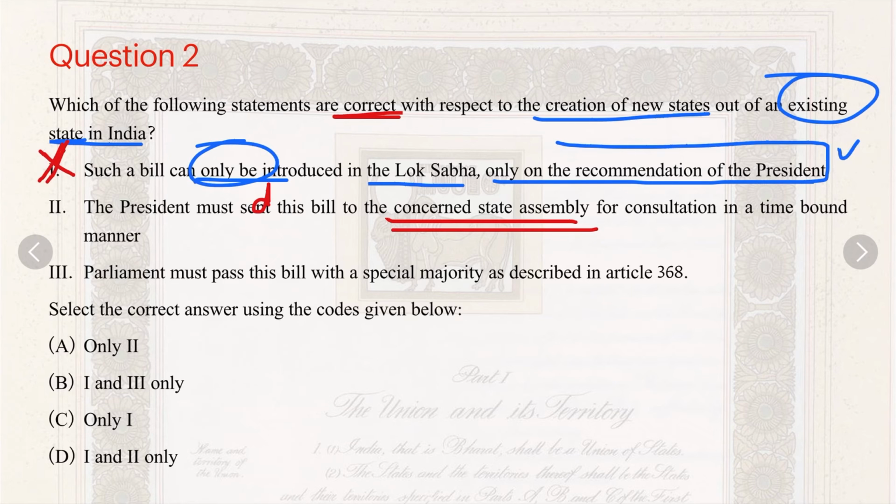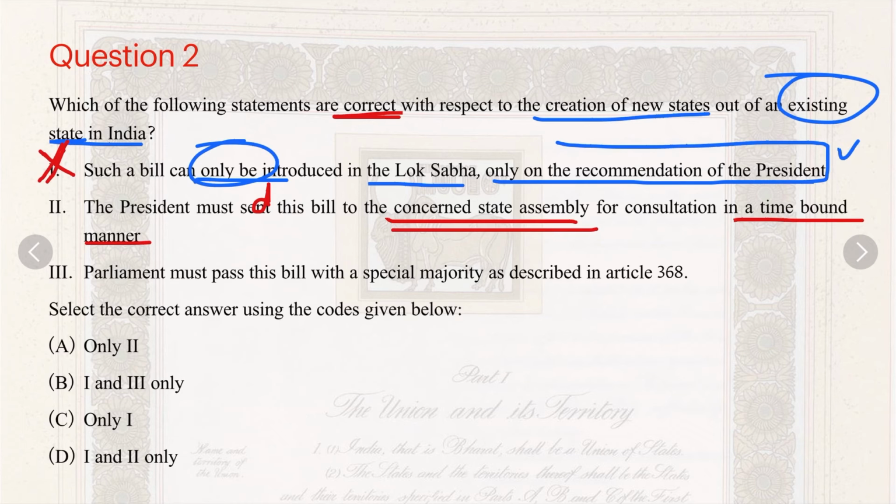Then the bill will go to the Chhattisgarh assembly, and the MLAs will discuss the issue there, whether the Chhattisgarh state should be bifurcated or not. And this consultation is given in a time bound manner. The president first tells the time in which you have to reply back, and it doesn't matter whether the state agrees or disagrees with this decision of the president.